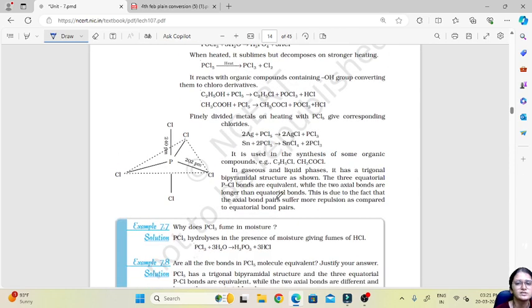Now here one most important question which is asked is why the three equatorial PCl5 bonds are equivalent while the two axial bonds are longer than the equatorial bonds. The reason behind this is that the axial bond pairs suffer more repulsion as compared to the equatorial bonds. Since we have only two axial bonds, these two bonds will suffer more repulsion than the equatorial bonds. That's why this bond length will be less, and this bond length will be more.